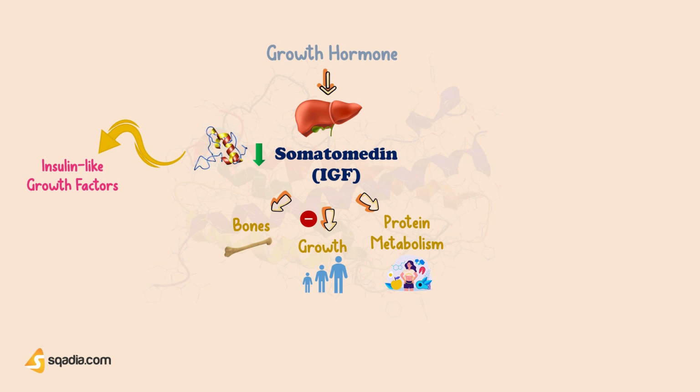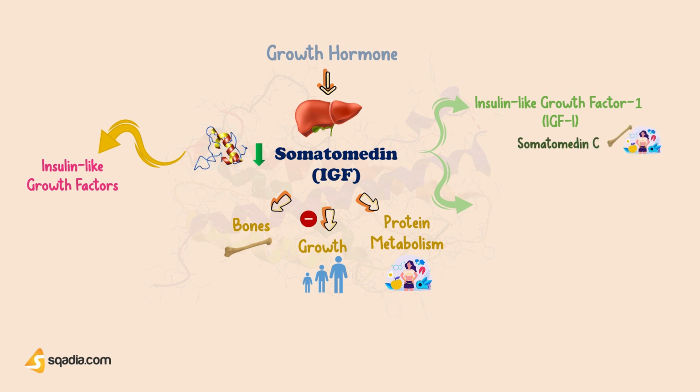Now, the somatomedins are of two types. One of them is insulin-like growth factor 1, or IGF-1, that I already told you about, which is also called somatomedin C. It acts on the bones and protein metabolism, while the other one is called insulin-like growth factor 2. This one plays an important role in the growth of fetus.